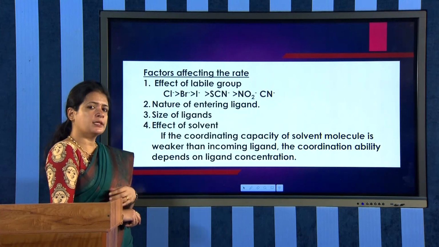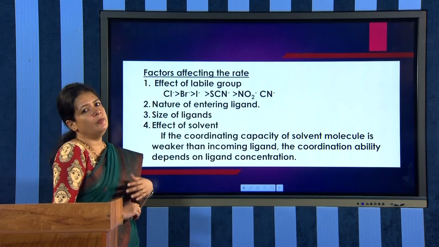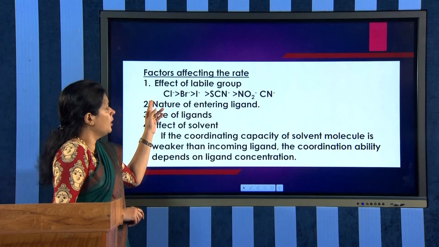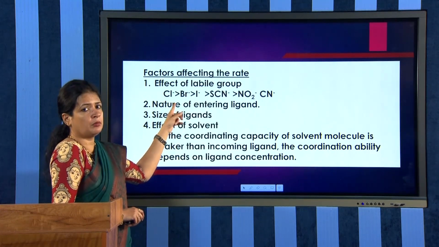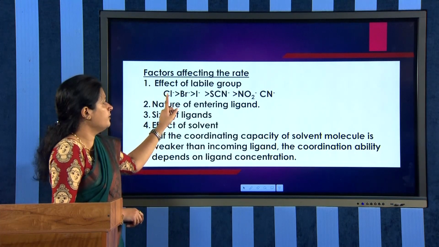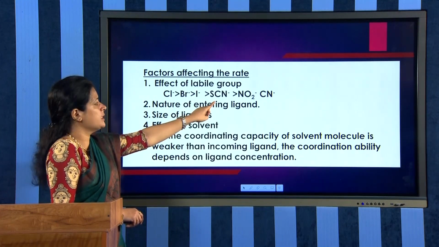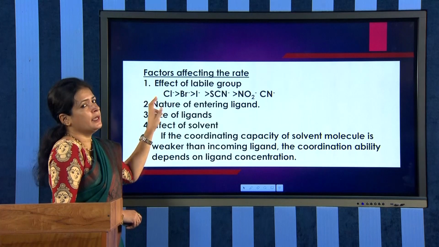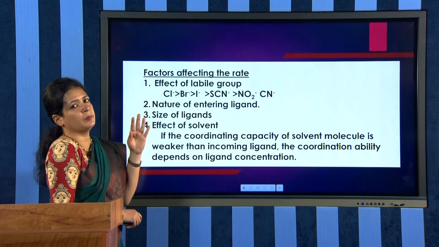And we have discussed what are labile complexes or what are inert complexes. Now obviously, labile group means the group which is easier to leave the complex. So this is the order of lability as seen in the sequence. Cl minus has greater lability, followed by bromine, iodine, etc. In this series you can see CN minus etc. have a less labile nature. So if Cl minus is there in the complex, that ligand will be easily removed from the complex.